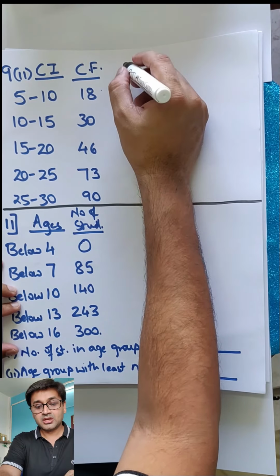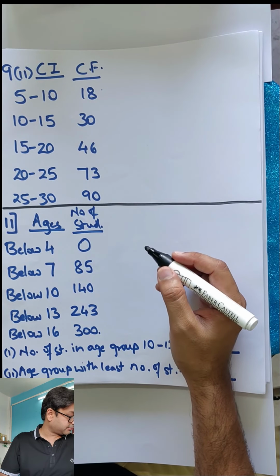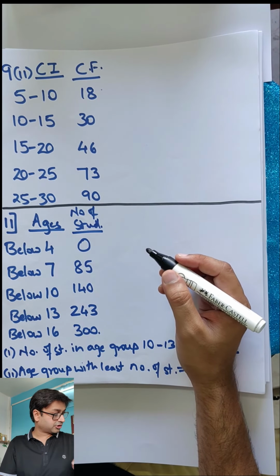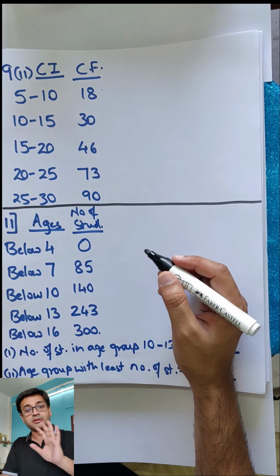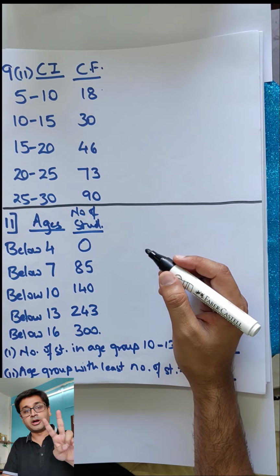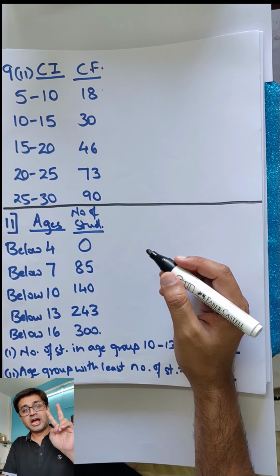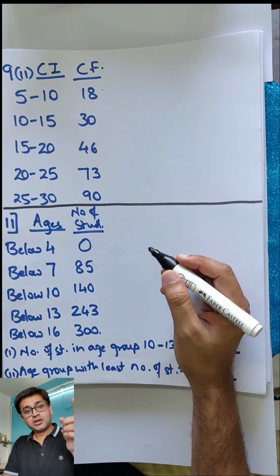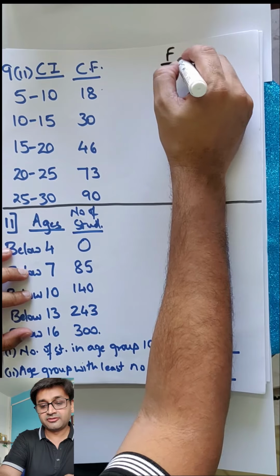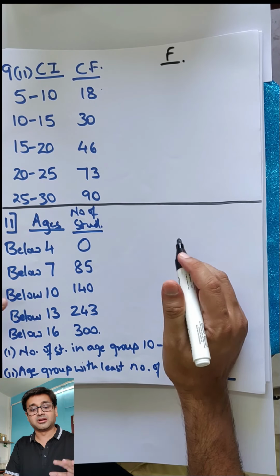So let's try. So the question says 9 part 2. Construct a frequency distribution table. So frequency distribution table should have 2 parts. Class interval and frequency. Class interval is there. You need to get the frequency. So how will you get frequency? So I will give you a simple pattern or a technique.